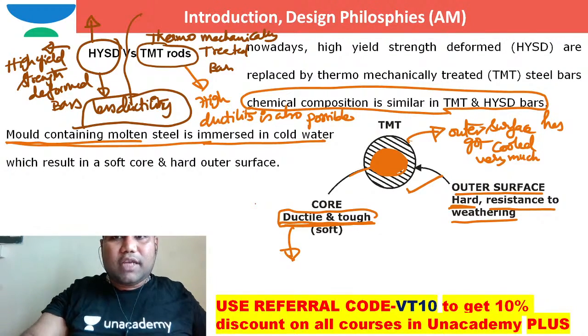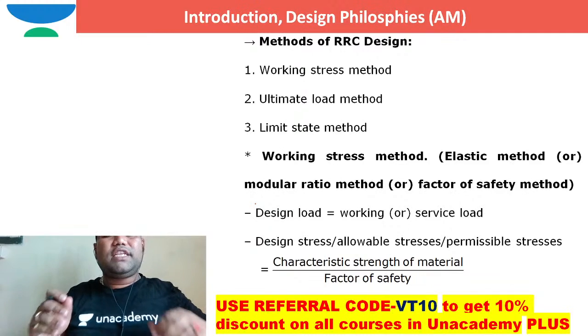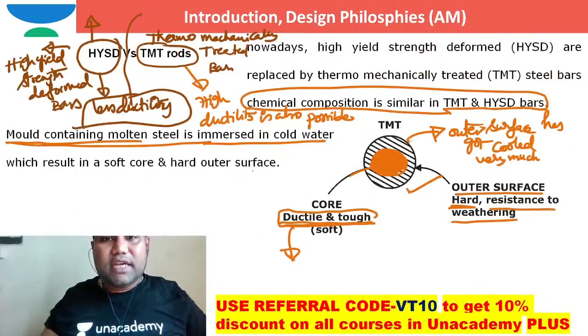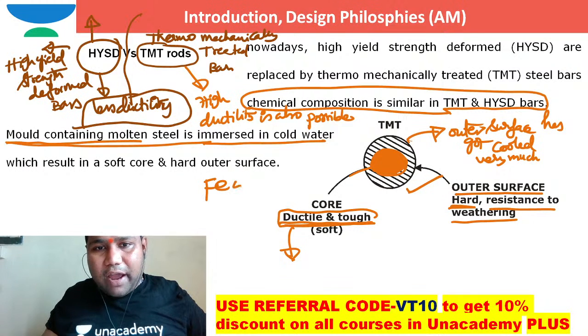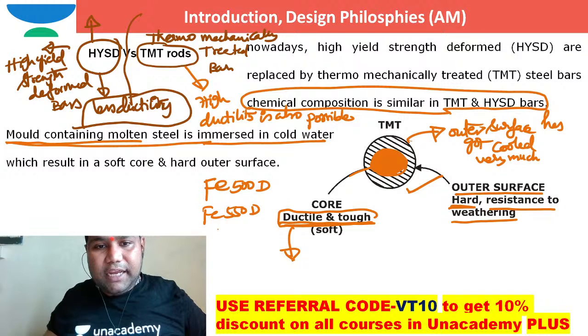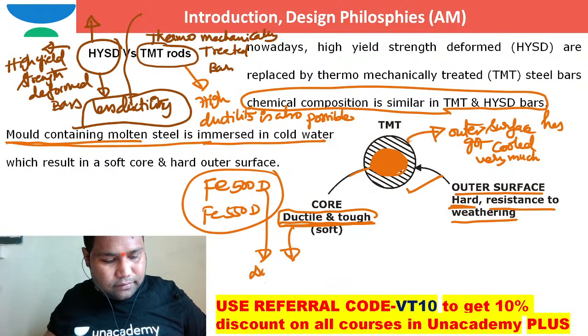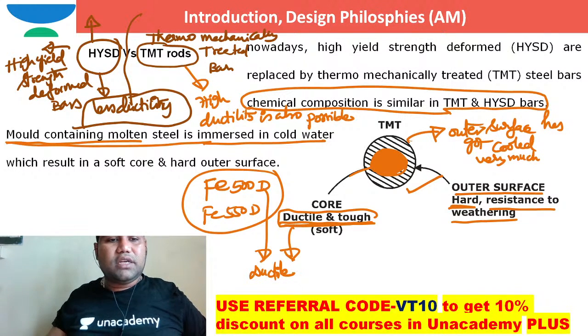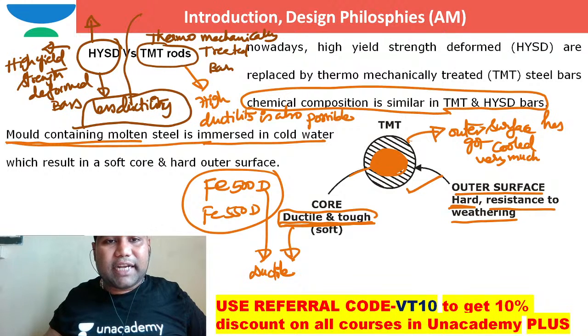Now, some people will also ask us, sir, there are different methods of design, and nowadays you might have seen that out of the bars, FE 500, they may use the terminology FE 550 D. So what does this D stand for? D stands for ductile. D stands for ductile bars. Likewise, these ductile bars of the TMT rods are available.